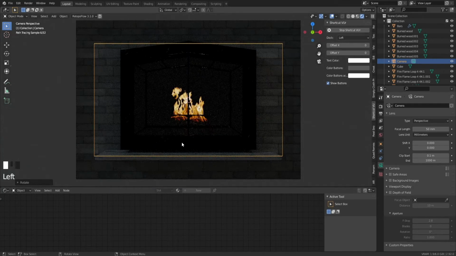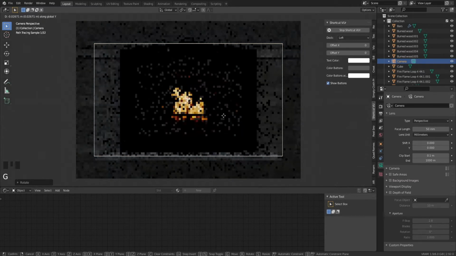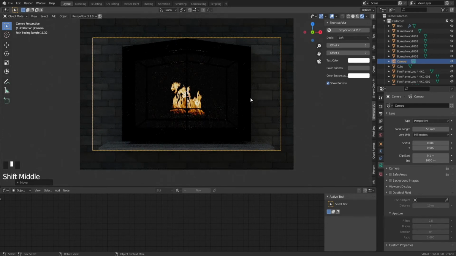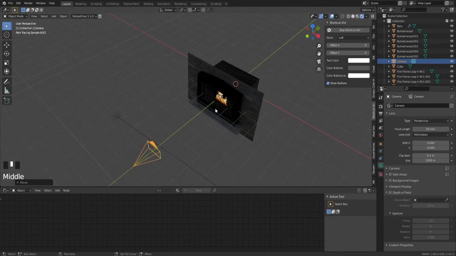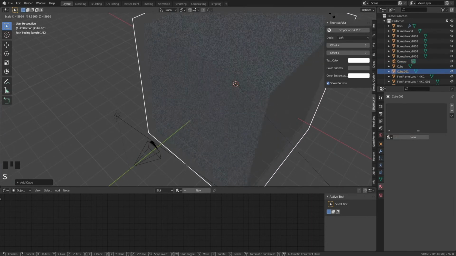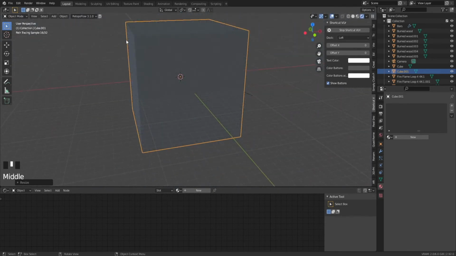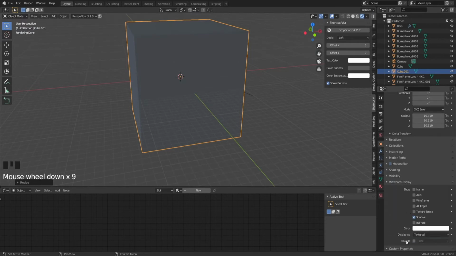Okay, like you can see, this does not look very cozy just yet. So if we want to do that, we actually have to create something around it. And what I did for the fireplace example is just add a cube, just like that, and put it around the fireplace. This is very hard to work around with, so if you go to the object properties, I believe, yeah, viewport display, and then display as wire,